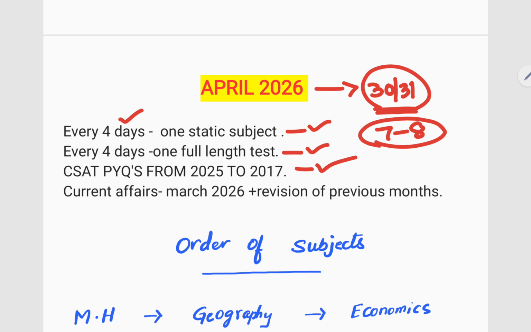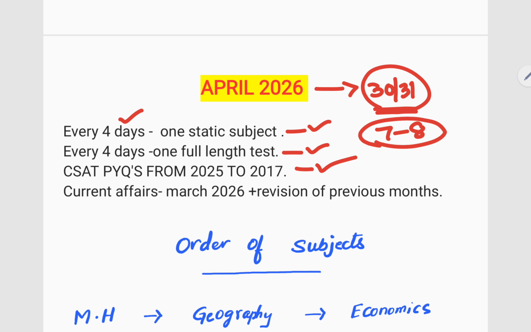So why is it necessary to complete CSAT PYQs also? Yes, absolutely. Particularly recent years CSAT papers, at least 2025 to 2021 you need to complete, because you see the repetition of models of the questions. That can be a major benefit factor. Every year a lot of students are failing in CSAT.